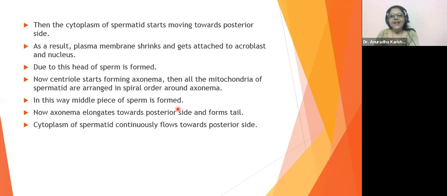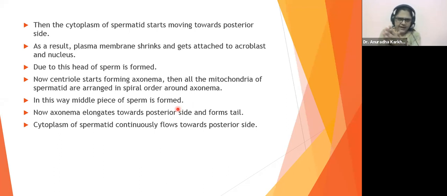Now imagine: the plasma membrane, below it the acroblast, below it the nuclear membrane, and here the entire cytoplasm. If I pull the cytoplasm down like this, then ultimately who is going to get pulled? The plasma membrane is going to get pulled. So the plasma membrane will get pulled and will now be touching the acroblast, and it will now cover the nucleus.